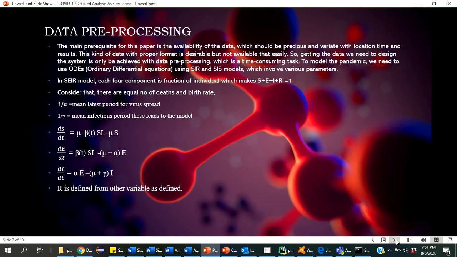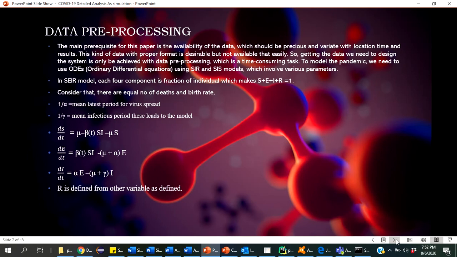Data pre-processing. The main prerequisite for this paper is the availability of data, which should be precise and varied with location, time, and results. This kind of data in a proper format is desirable but not available that easily. Getting the data we need to design the system can only be achieved by data pre-processing, which is a time-consuming task. To model the pandemic we need to use ODEs, using the SIR and SEIR models, which involve various parameters.